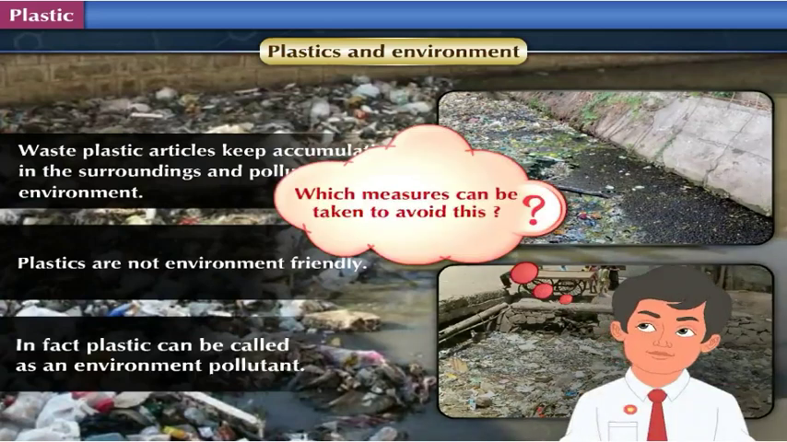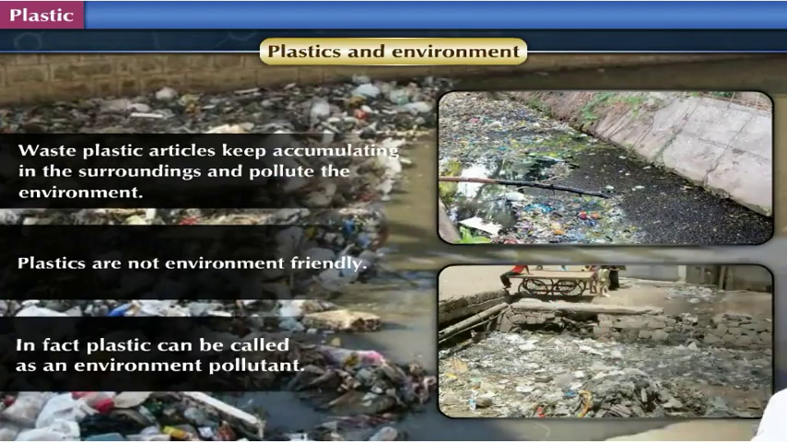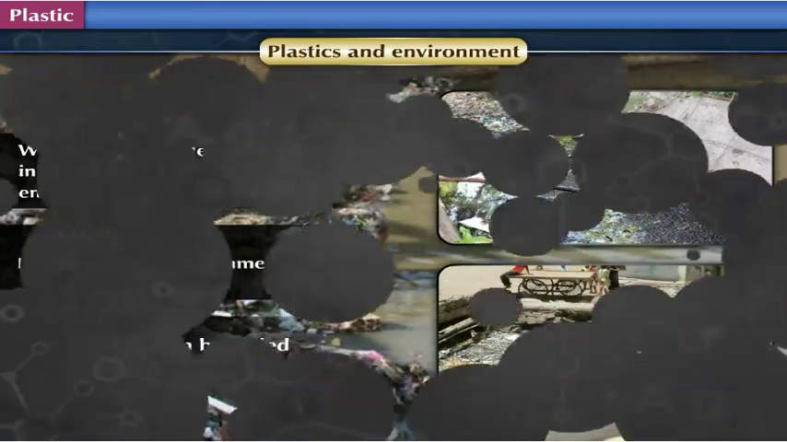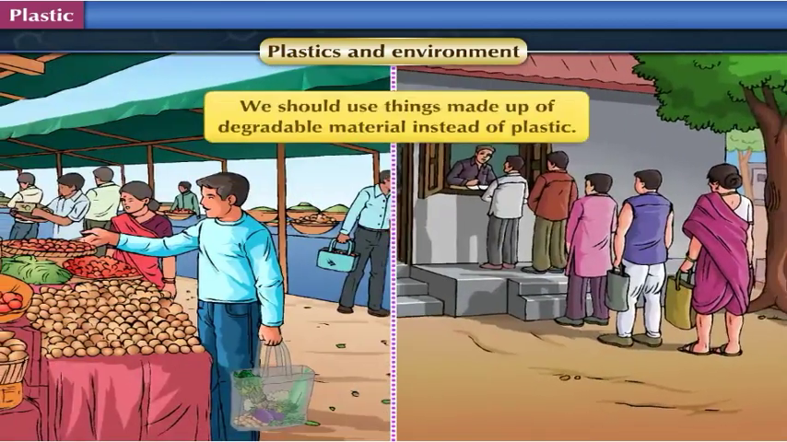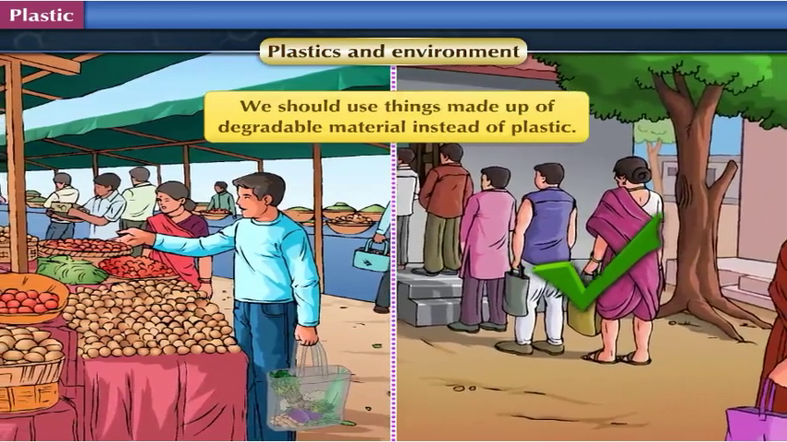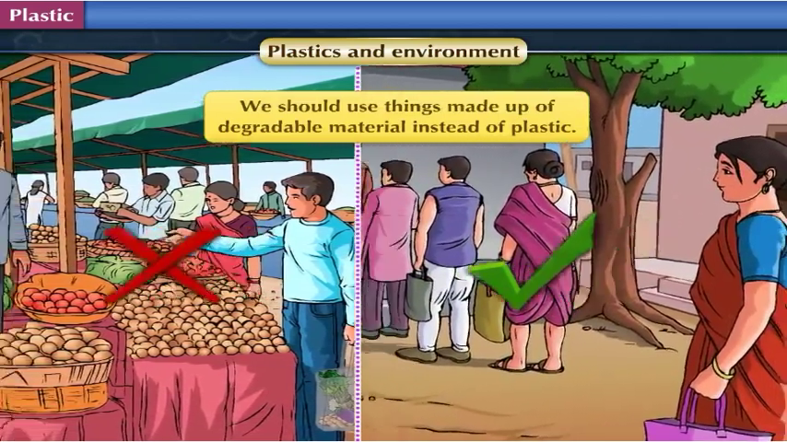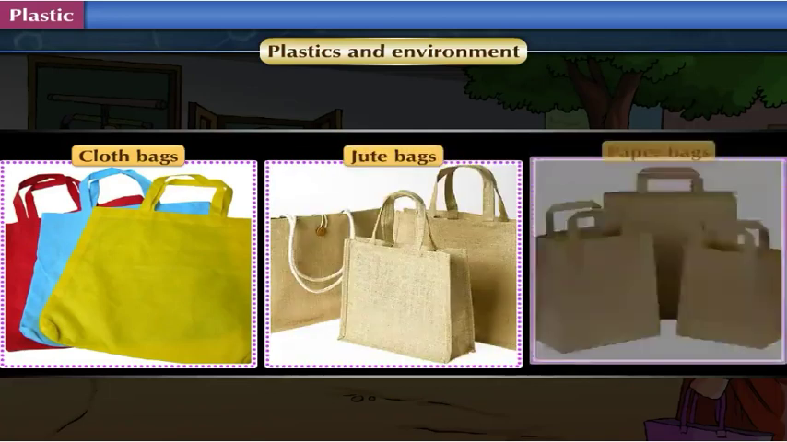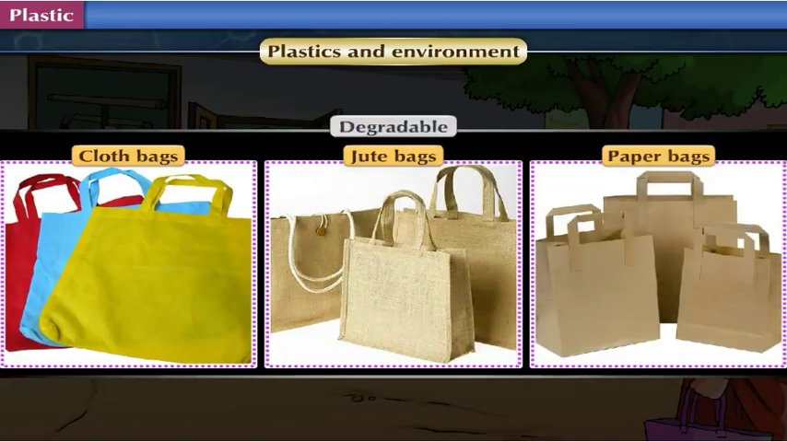Which measures can be taken to avoid this? Let us think about this. We should use things made up of degradable material instead of plastic. Cloth bags, jute bags, and paper bags are degradable.